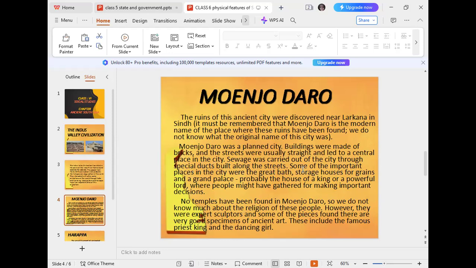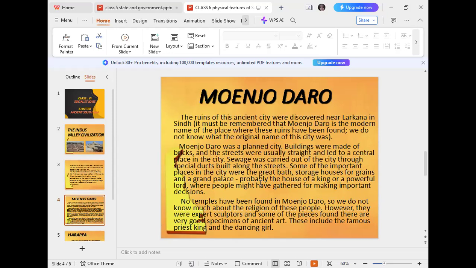Sewage was carried out of the city through special ducts built along the streets. So all the sewage system was very planned in these cities. The drain system was very properly planned to handle the rainwater. Some of the important places in the city were like the Great Bath.